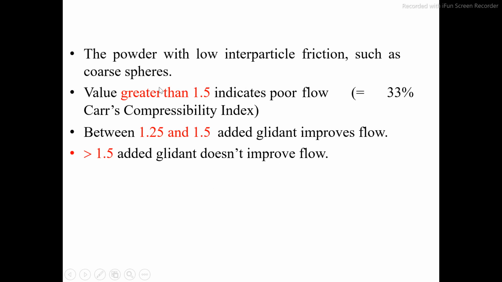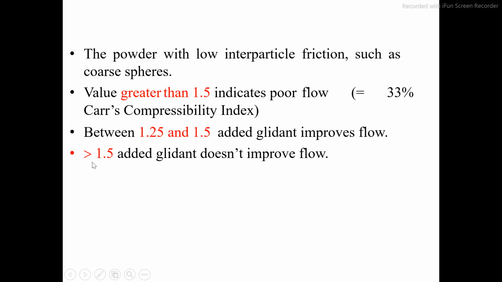If the value is greater than 1.5, then it is said to be having poor flow properties. And if the value is in between 1.25 to 1.5, then in this case you can improve the flow properties by addition of glidants. What is meant by glidant? A glidant, for example, is talc. So by addition of talc, you can improve the flow properties. This talc will fill the imperfections of the irregular particles and it will improve the flow properties.